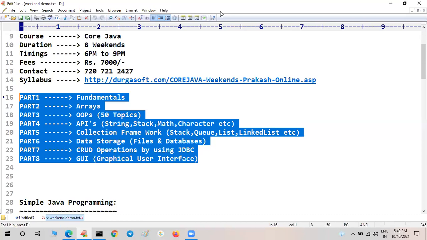Java features also we are going to cover, but not all the features. Around some 10 features we are going to discuss. Java 8 definitely we are going to cover, but it is completely core Java, right? We are concentrating on fundamentals. Slowly we can cover whatever topic you require. Clear?